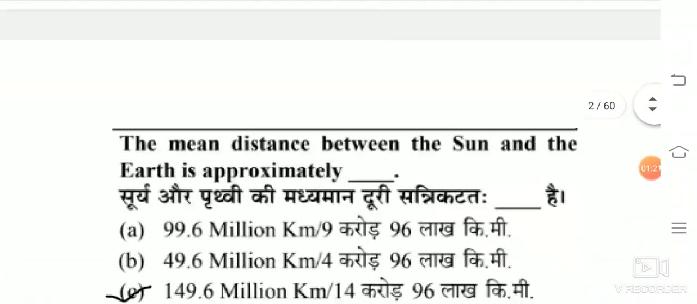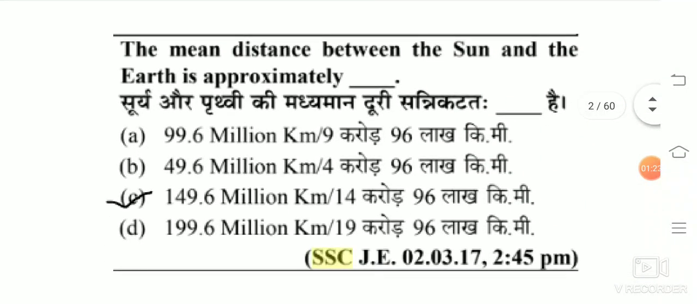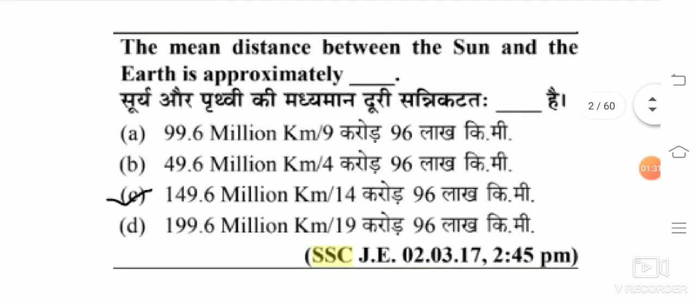The next question: the mean distance between the Sun and the Earth is approximately, the answer is 149.6 million kilometers, which means 14 crore 96 lakh kilometers.